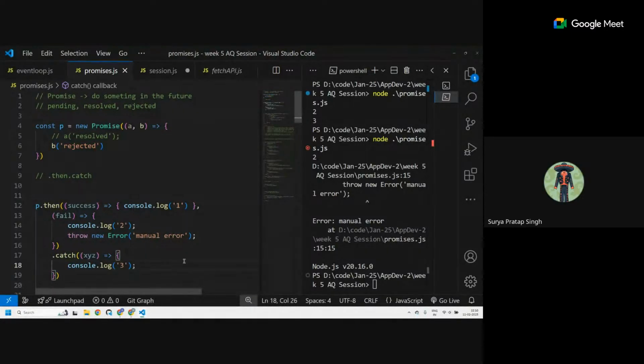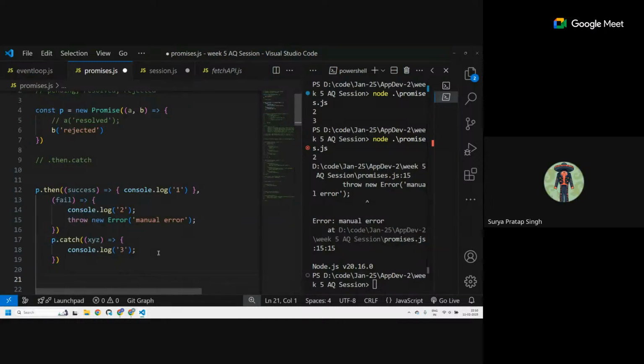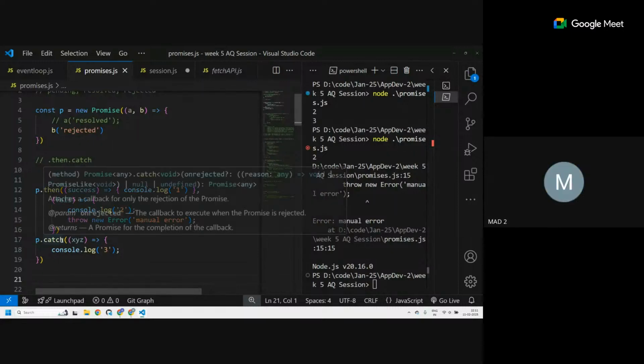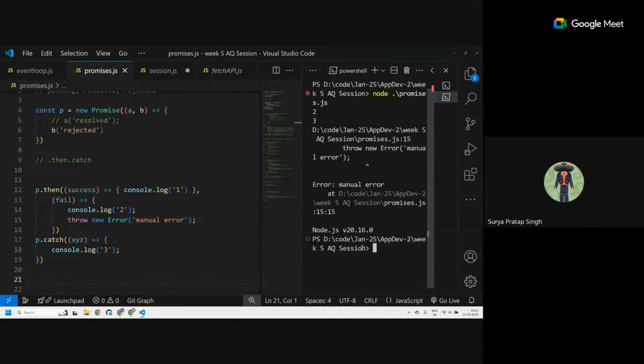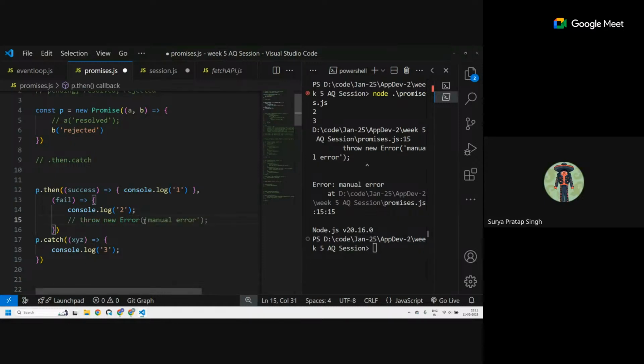Sir, I have a question. Yes. On line 17, please attach p dot catch. Just only p dot catch. P dot catch. Even I don't know what will happen here. I think it will throw an error on the console. I'm not sure. No, no, no. Do you want me to remove this line? Okay.